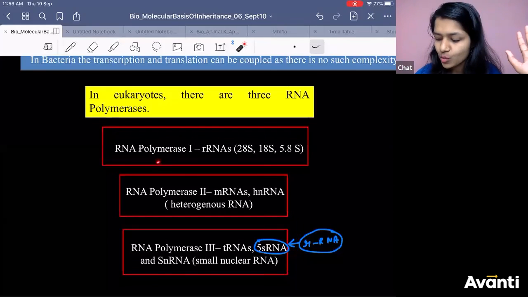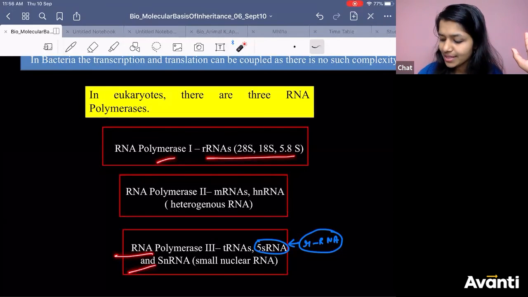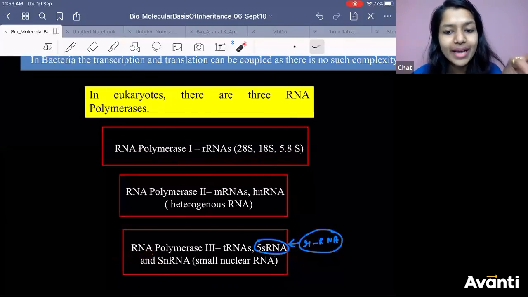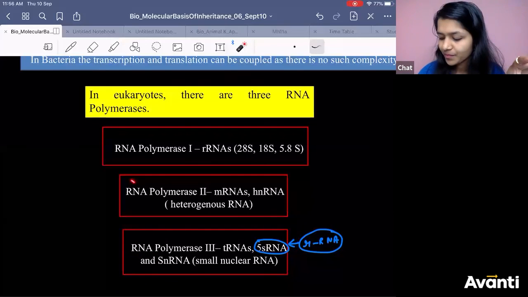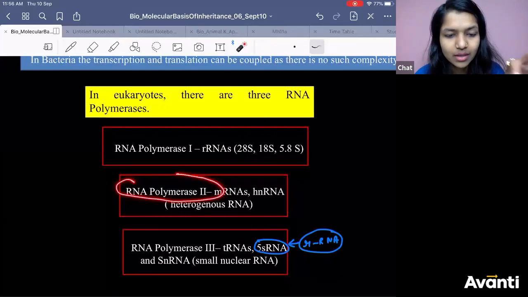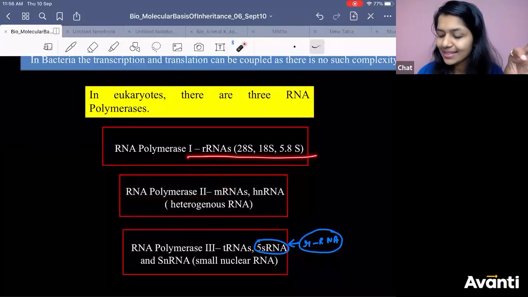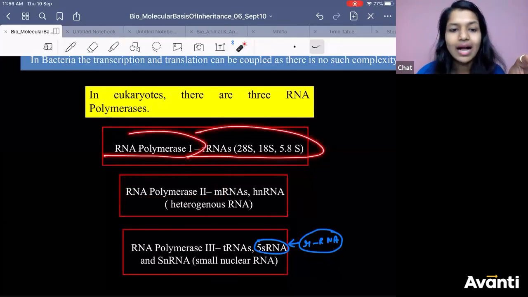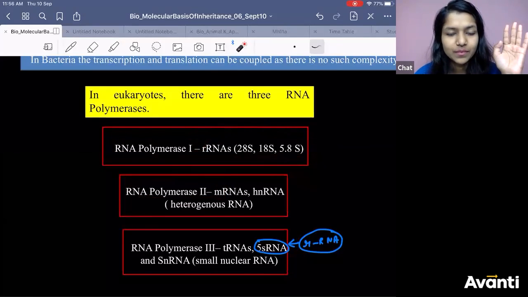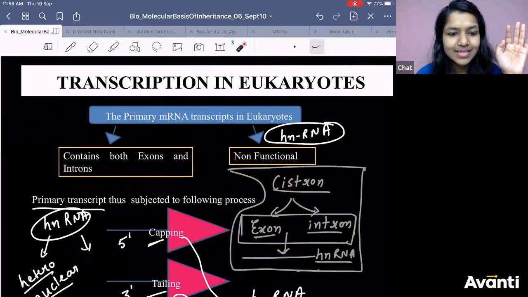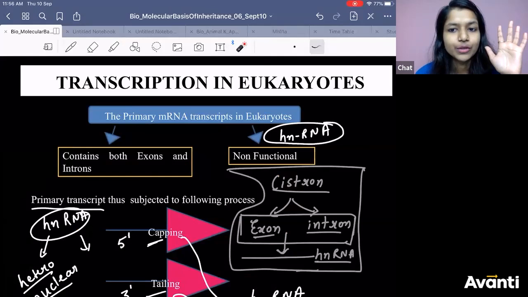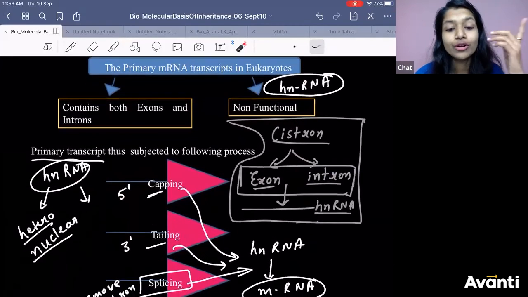RNA polymerase 1 makes what? RNA polymerase 3 makes what? So from DNA, if you want hnRNA, RNA polymerase 2 will work. If from DNA, you require these RNA to be formed, RNA polymerase 1 will function. Got it now? So these are the 3 types of RNA polymerase which you get in eukaryote. In prokaryote, you were getting all those sigma factor, rho factor. Those things you were getting in prokaryote.